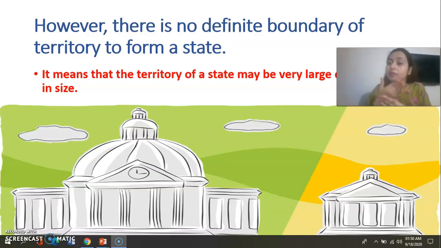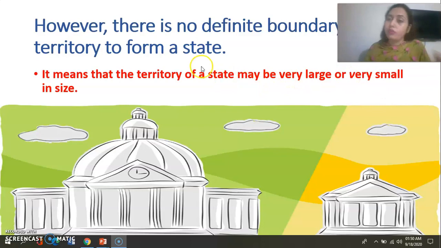Yes, you must have a boundary of your territory, but it is not told that without having a definite boundary you cannot make any state. If you have a place, the territory can be small, the territory can be large. Whatever it is, you can make a nation if you have the territory.